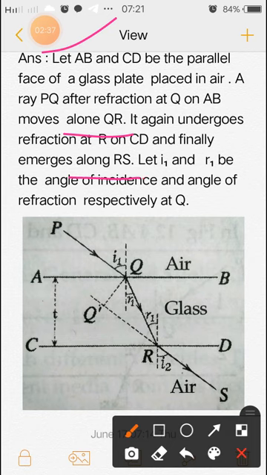So let I1 and R1 be the angle of incidence and angle of refraction at Q. So at Q, PQ is the incident ray and QR is the refracted ray, and angle I1 is the angle of incidence and angle R1 is the angle of refraction, and the dashed line is called the perpendicular or normal.